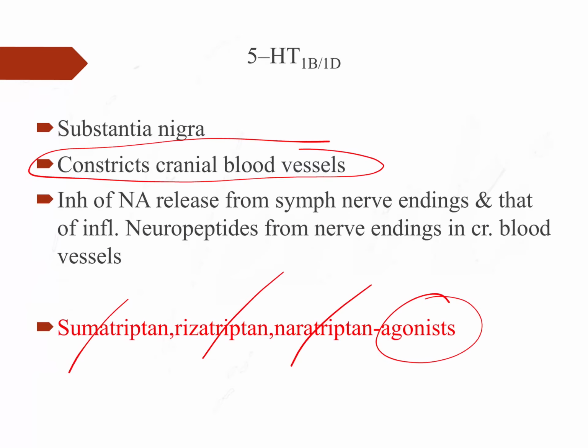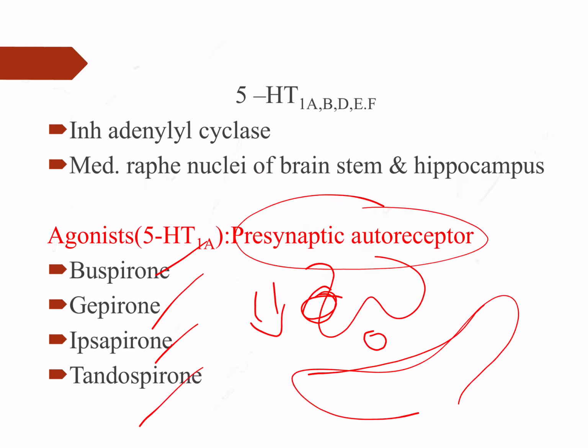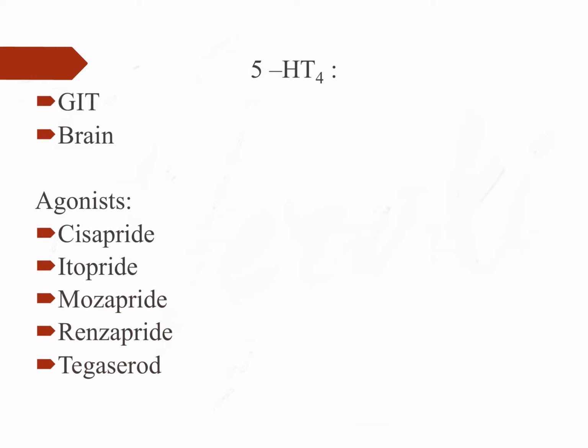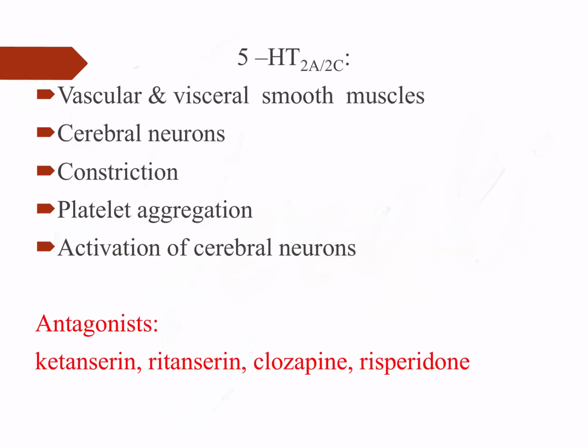So among the agonists, we learned one: the 5-HT1A agonist, that is buspirone, used in anxiety. The 5-HT1B and 1D agonist, sumatriptan, used in migraine. The 5-HT4 agonists, cisapride, itopride, mosapride, used as prokinetic agents, that is in nausea and vomiting. These are the agonists. Now let's look into the antagonists at 5-HT2A and 2C receptors.